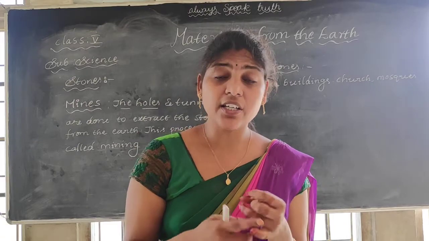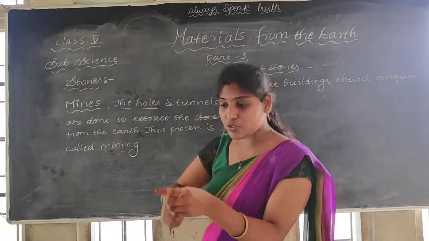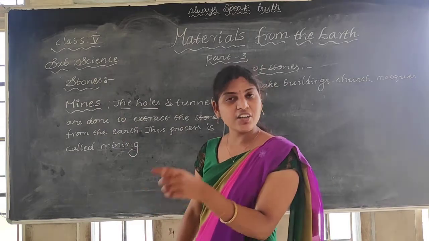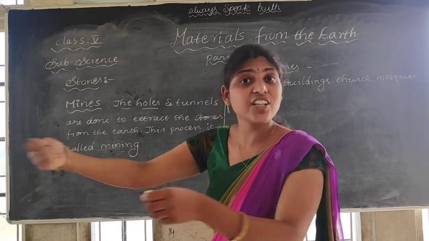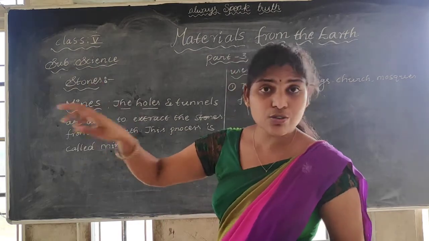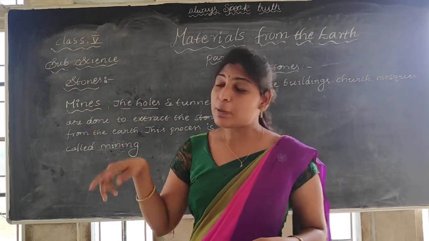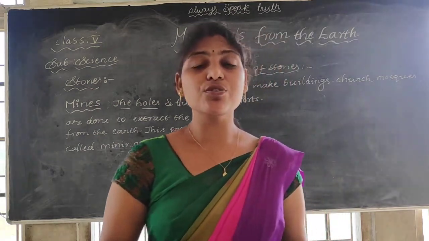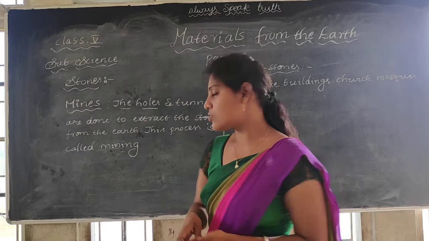These stone chips, and you can see one instrument used to be there, a machine type. When they are laying the road, definitely the machine used to be there. In that, sand they used to keep, and sorry, cement they used to keep, and chips they used to keep. Did you find that? By mixing those, we will get the concrete. That concrete we are using for laying the roads.